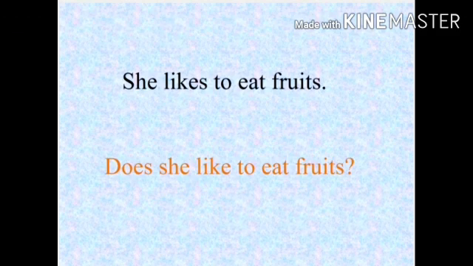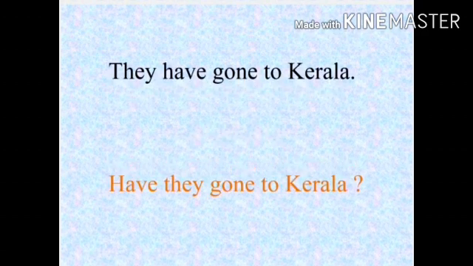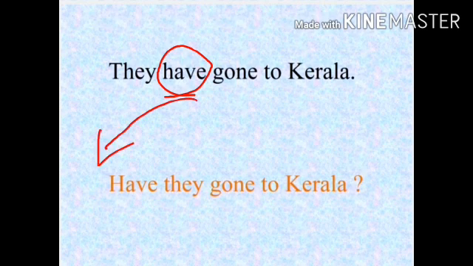She likes to eat fruits. Here likes is given. So, does plus like we will get likes. So, how will you frame a question? Does she like to eat fruit? They have gone to Kerala. Here, have is a helping verb. So, we can use this have to frame a question. Have they gone to Kerala?